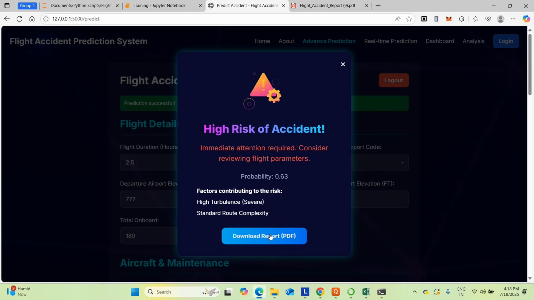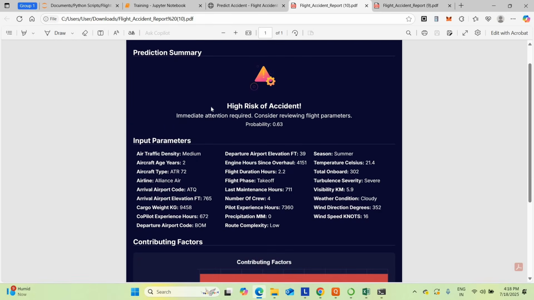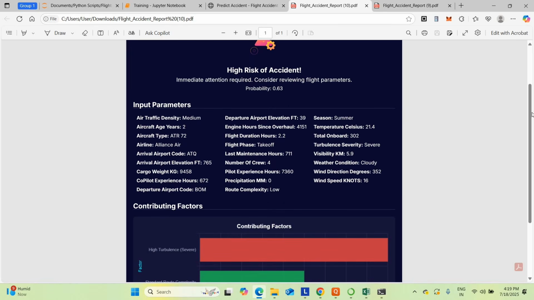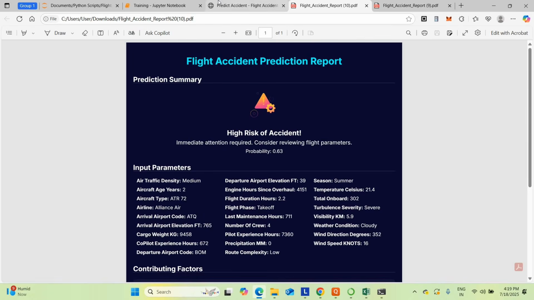Now you can download the report also. Just click download report. The report is already downloaded. Click this and you can check the results. So this is your data. Probability of accident 0.63. You can check the data: the turbulence is high, severe. This is the thing causing the accident. Perfectly working. This project is a perfectly working one.